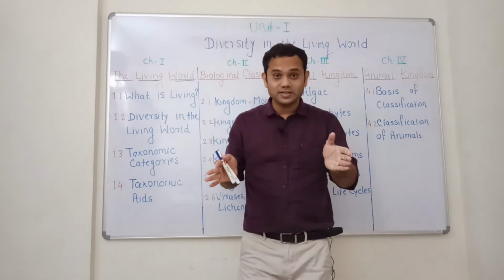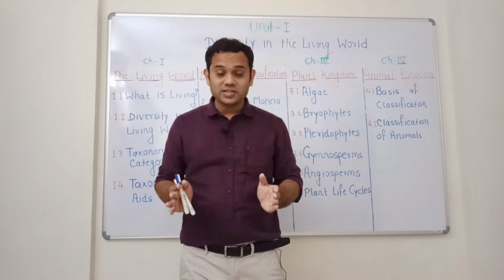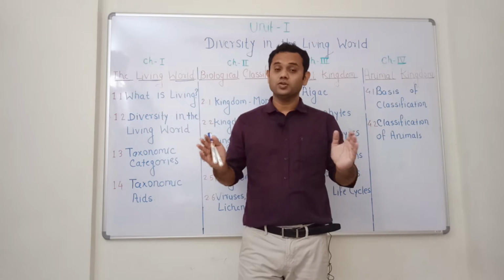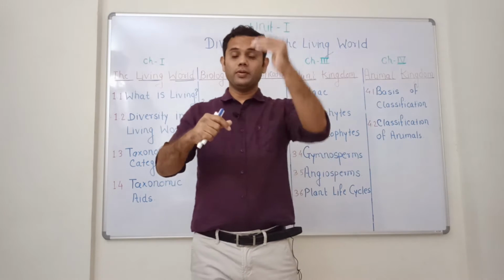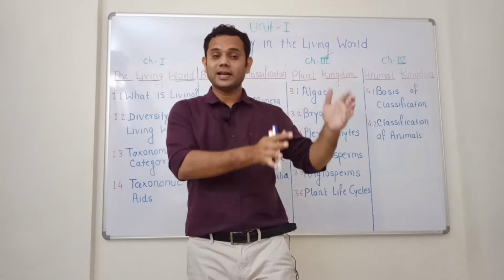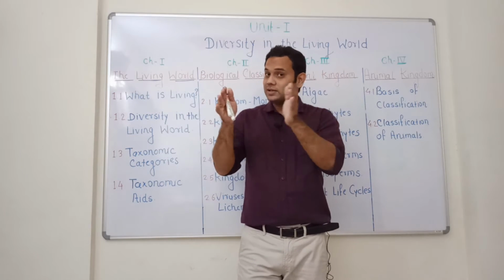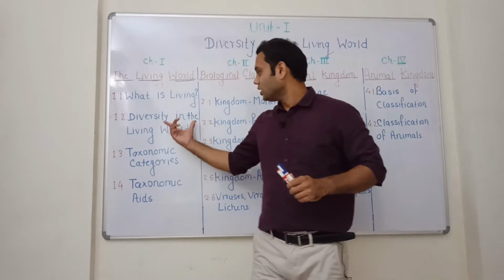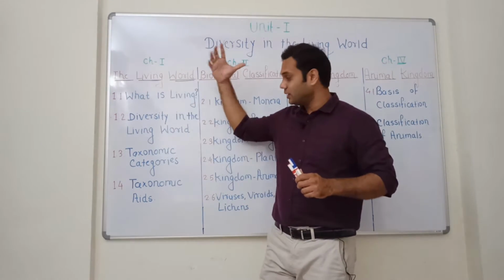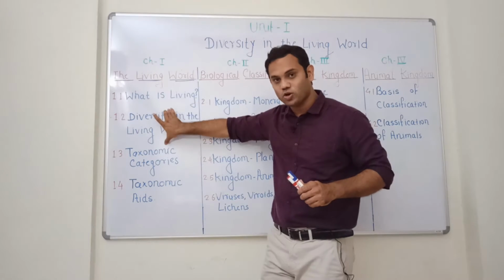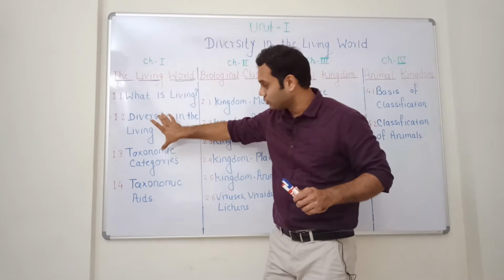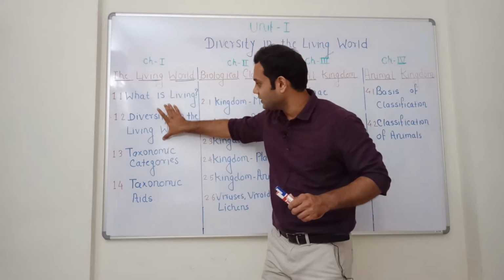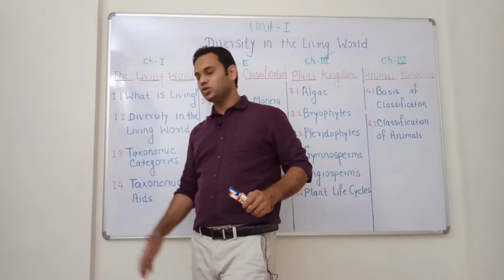There are certain rules for this nomenclature and classification. In a library, you will find books very well classified, so we can get a book instantly. So classification is very important. We will study taxonomy, classification, as well as binomial nomenclature in this point, that is 1.2.